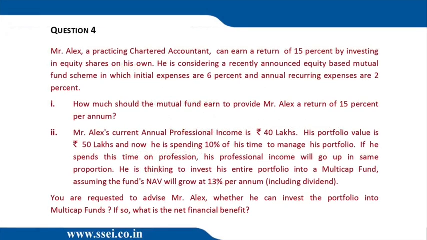Question number 2 was a new inclusion which was not done in class. Mr. Alex's current annual professional income is 40 lakhs. This guy is a chartered accountant earning 40 lakhs. His portfolio value is 50 lakhs and he is spending 10% of his time to manage the portfolio. He could have spent the same 10% on his practice. If he spends the time on profession, his professional income will go up in the same proportion. So 10% of 40 lakh, 4 lakh he can earn, if he invests in a mutual fund, because his time would be saved.